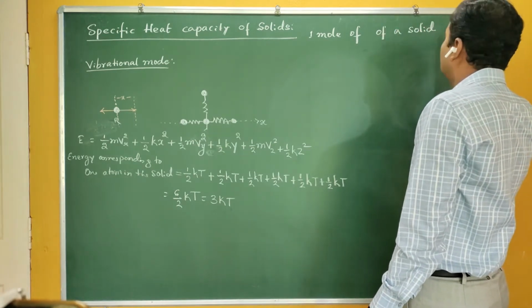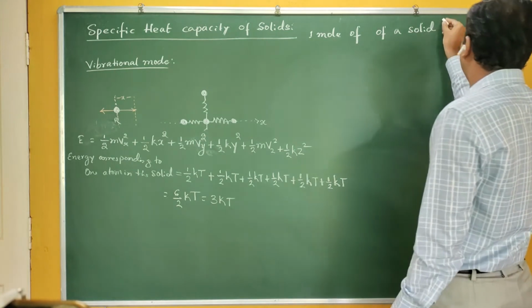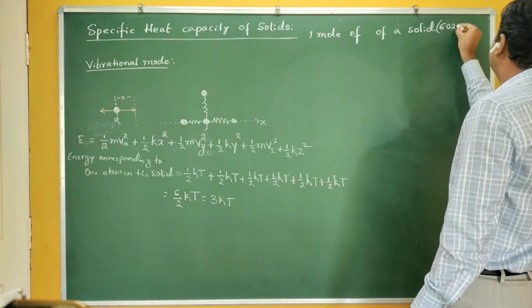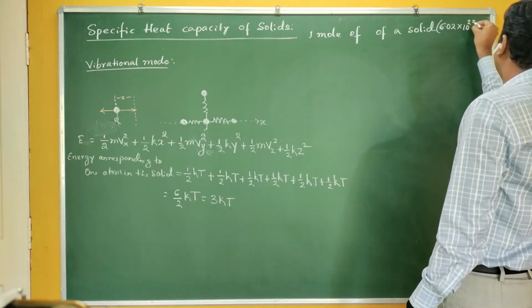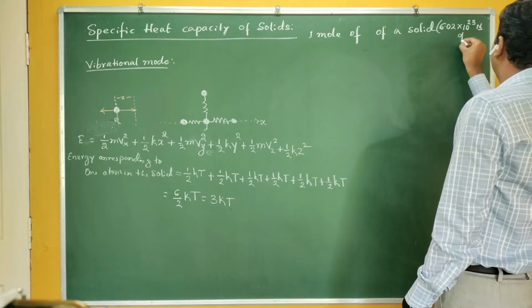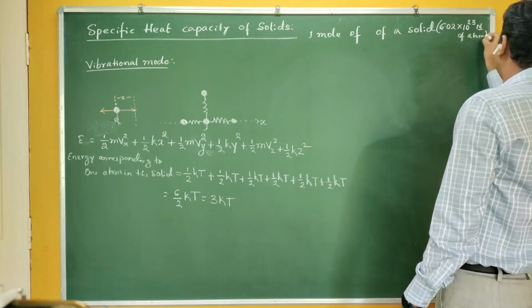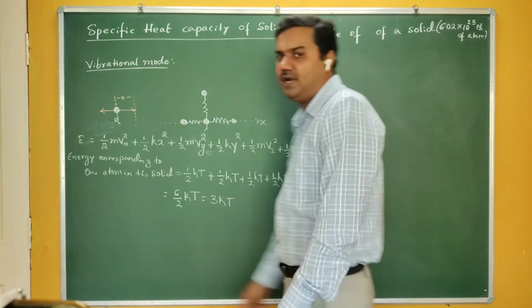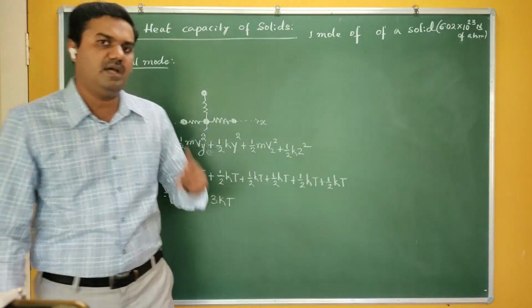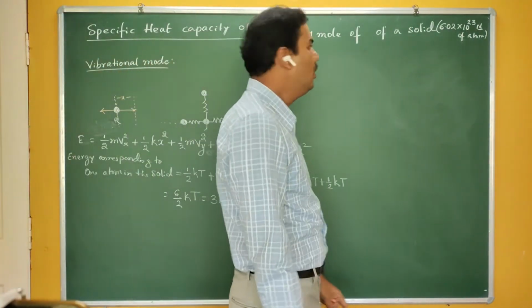If we take 1 mole of a solid, it contains 6.02 into 10 raised to 23 number of atoms, that is, Avogadro's number of atoms. Then the mass of this solid is said to be 1 mole.